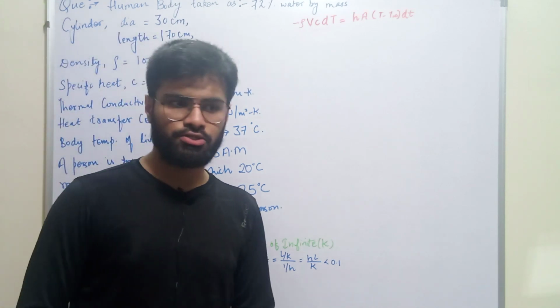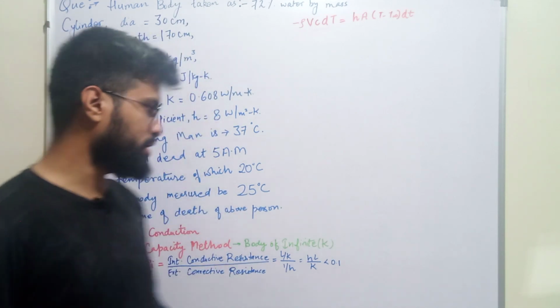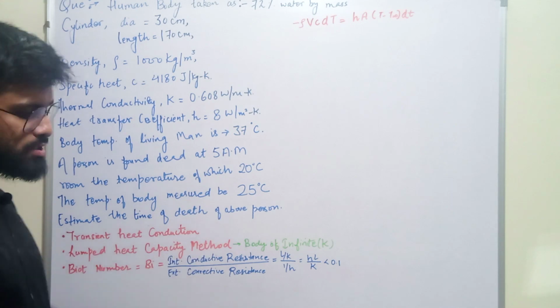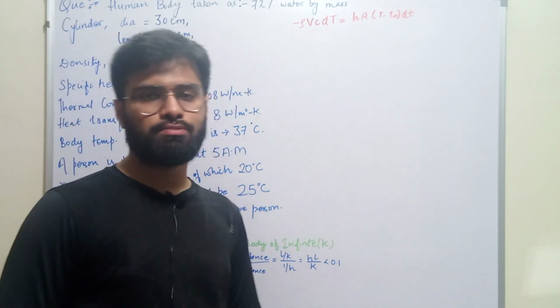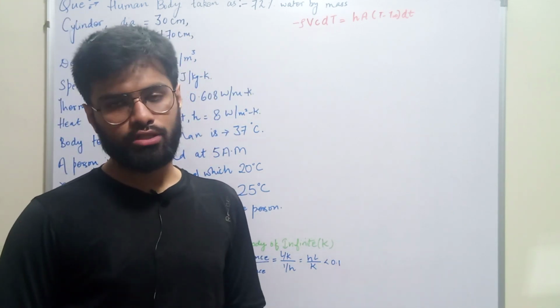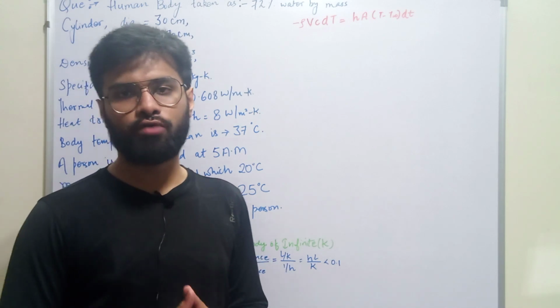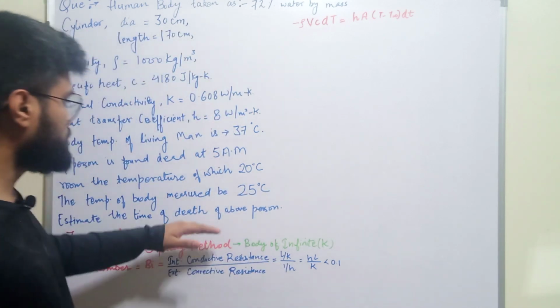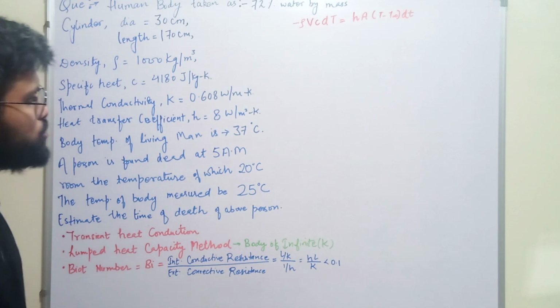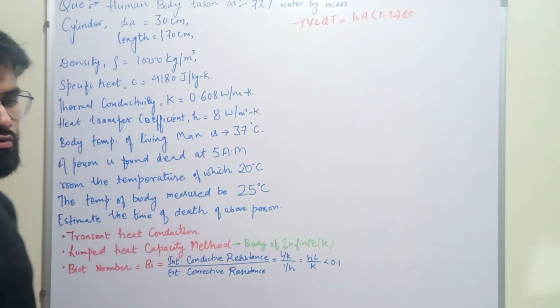Today we will discuss an interesting problem in which we have to calculate the time of death of a person. Suppose that a person enters a room and sees that the person is dead. So we have to find out the time at which the person actually died. What we will do here is use the concept of heat transfer.